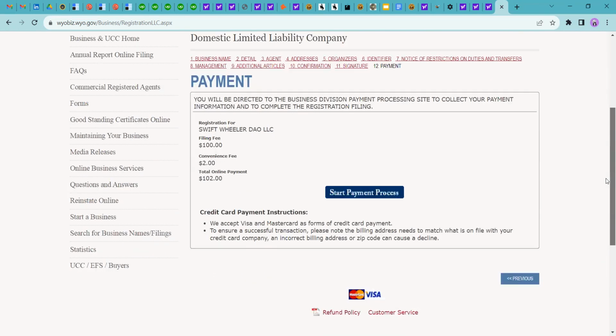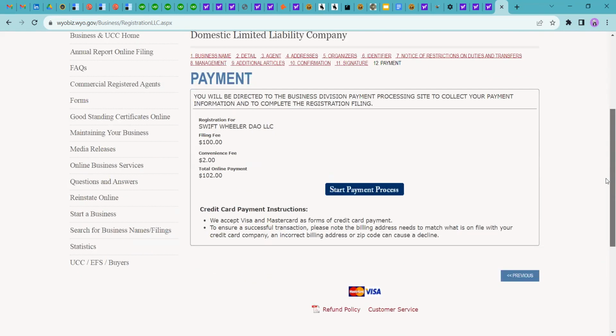My next step is payment. This is the last step of the formation of the entity, the DAO LLC. So for the payment you just need to click on start payment process and pay $100 for filing fees, $2 for convenience fees, and the total fees will be $102. Okay. So yeah, that's all for the process of the incorporation or the formation of a DAO LLC.